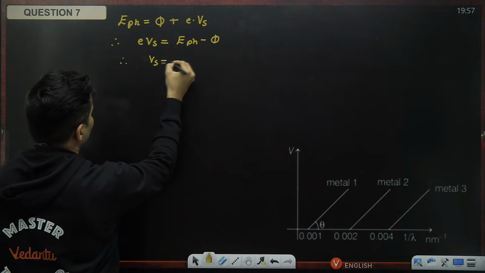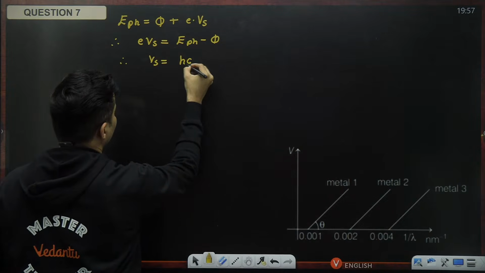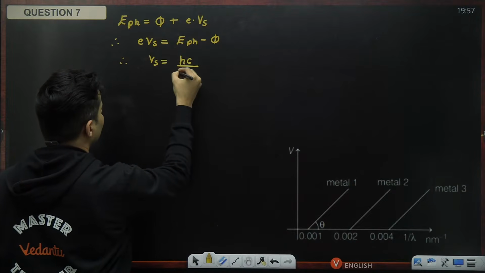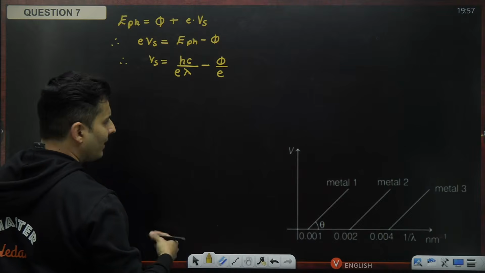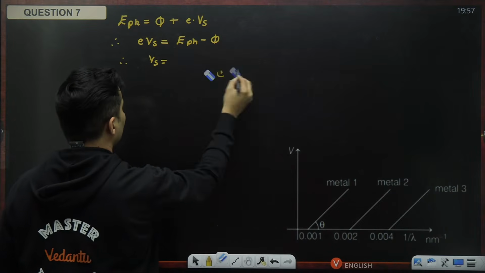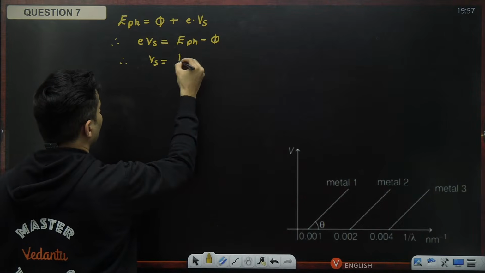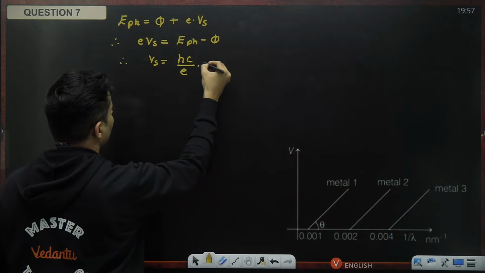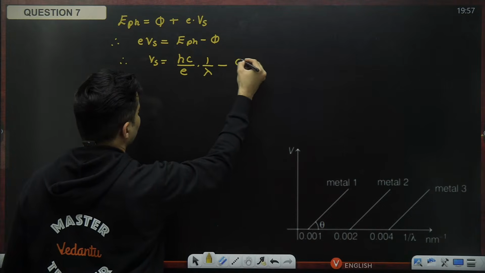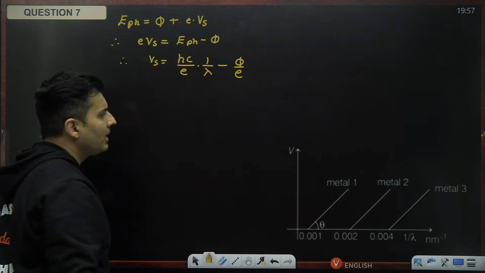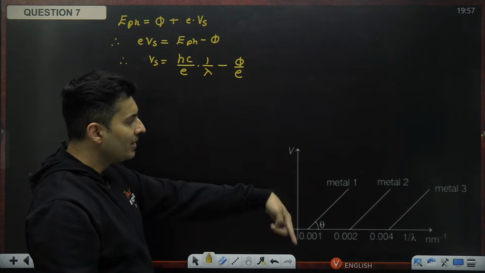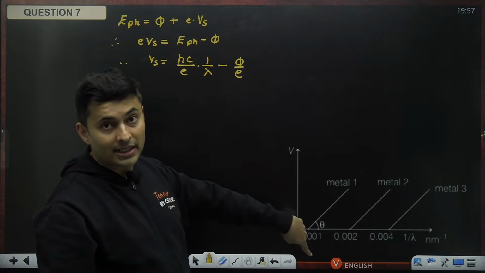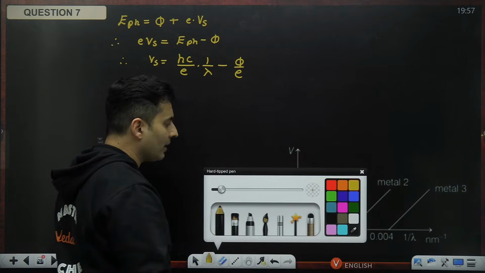So the stopping voltage will be the energy of the photon, which is hc divided by lambda, with this E coming below, minus phi by E. Rearranging a little, it will be hc divided by E into 1 by lambda minus phi by E. Deliberately I have done it because you can see the vertical axis is stopping voltage and the horizontal axis is 1 by wavelength. Be careful.